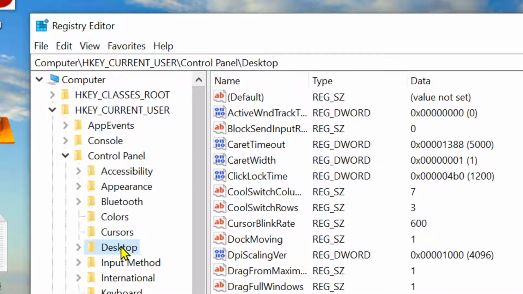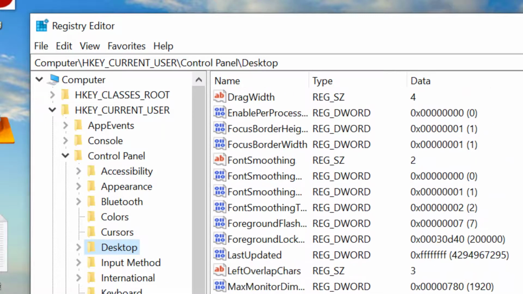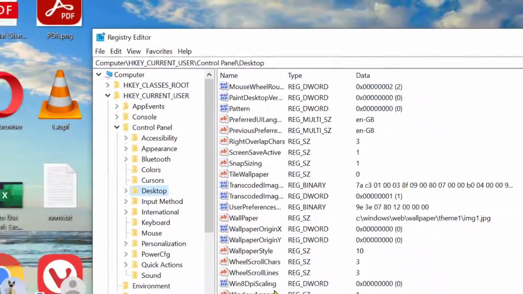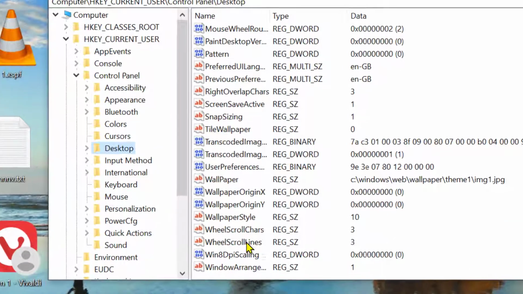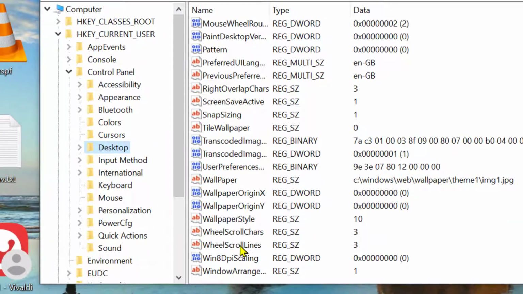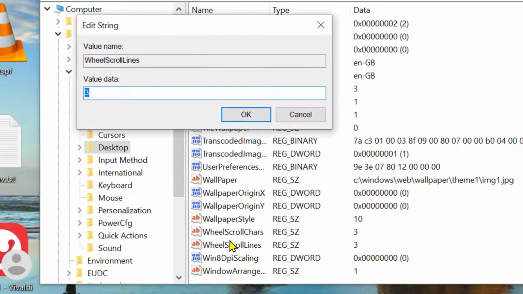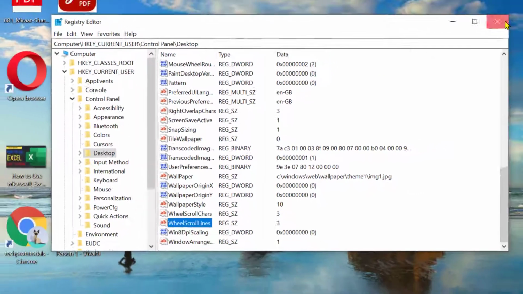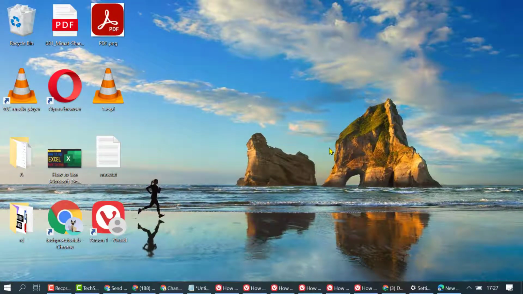So double click on Desktop, and in this list you need to find out WheelScrollLines. You will see WheelScrollLines, so double click on it and make sure value data is 3. If you see not 3, so make it 3 here, then OK, and close it and restart your PC.